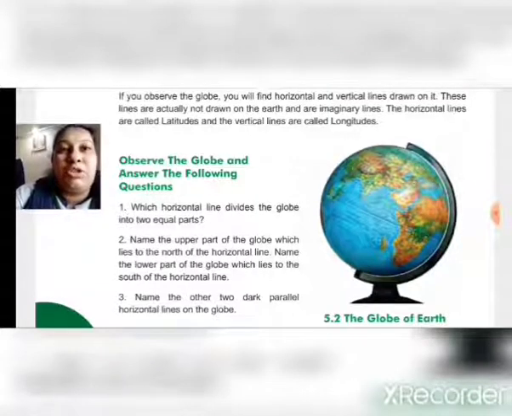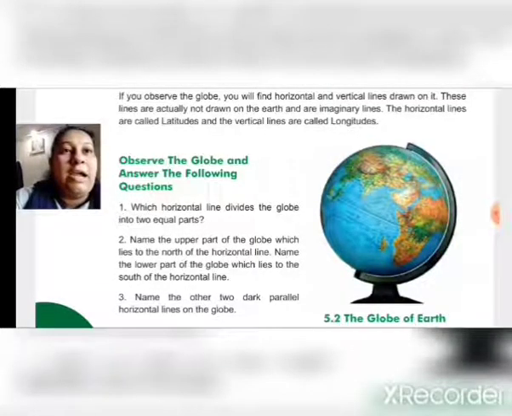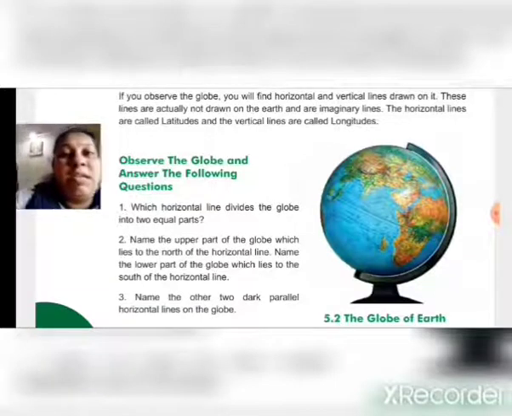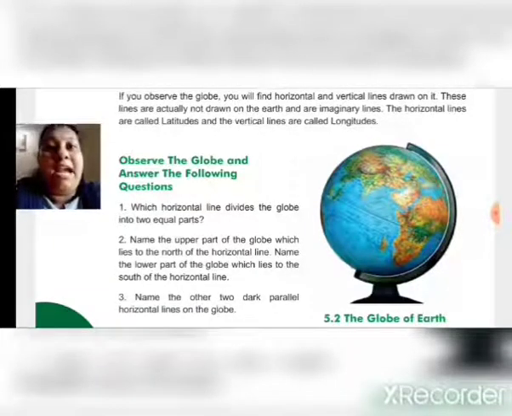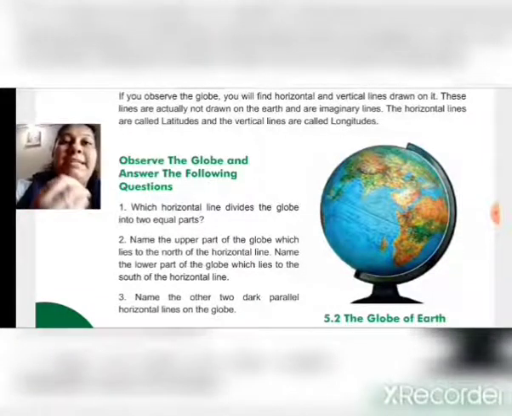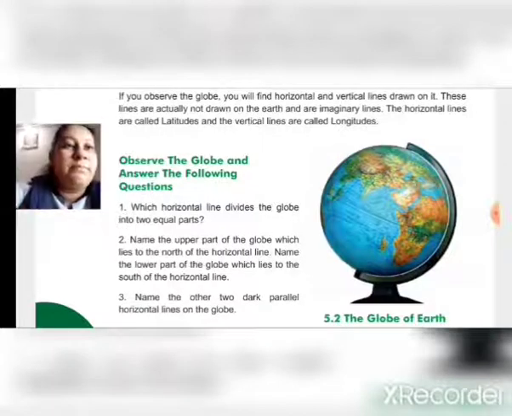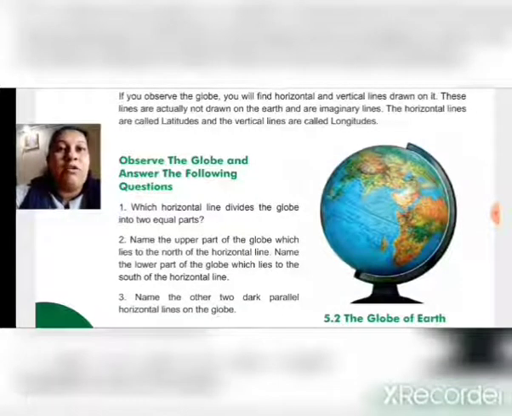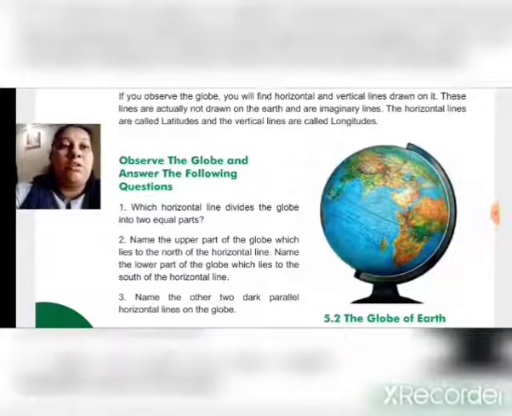These lines are not actually drawn on the Earth, they are imaginary lines. The horizontal lines are called latitudes and the vertical lines are called longitudes.